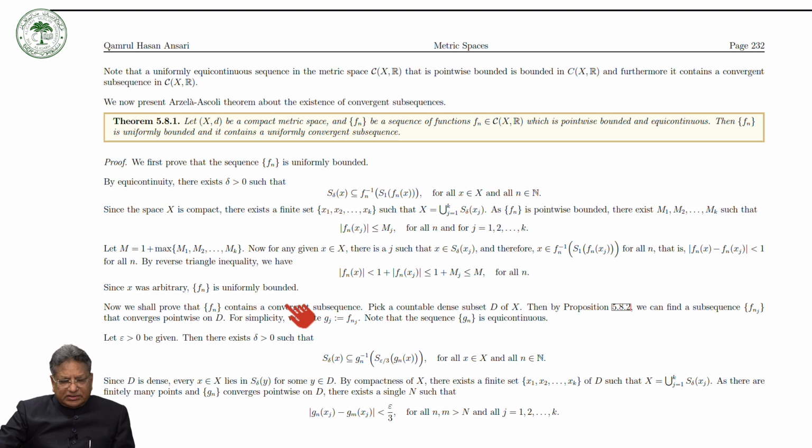Now the second part is to prove that Fn has a uniformly convergent subsequence.